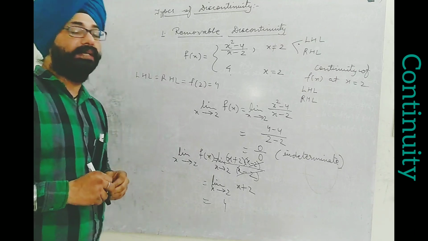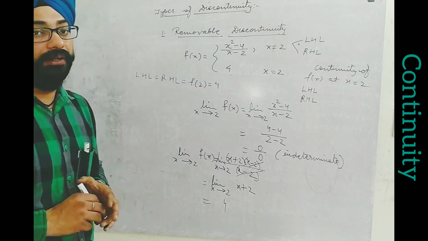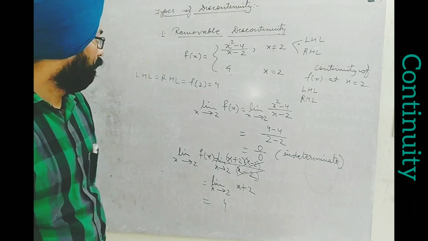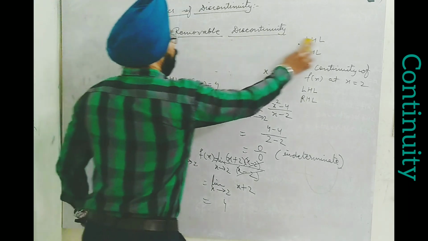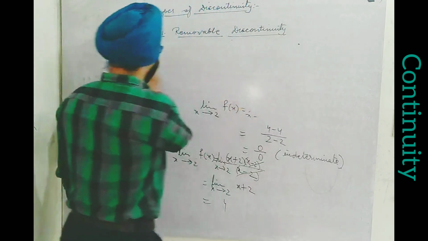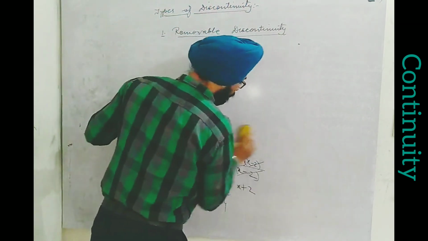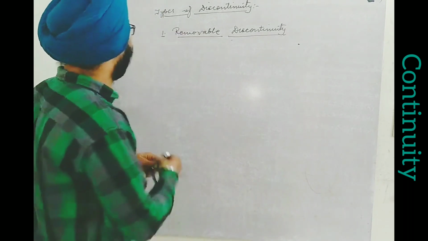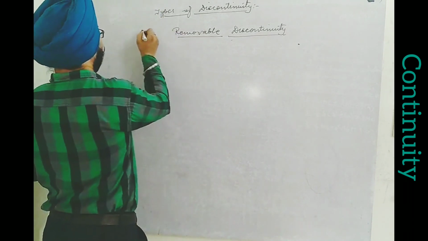We are coming to the next type. It is non-removable discontinuity. That also I will show. Its example I have given to you recently.